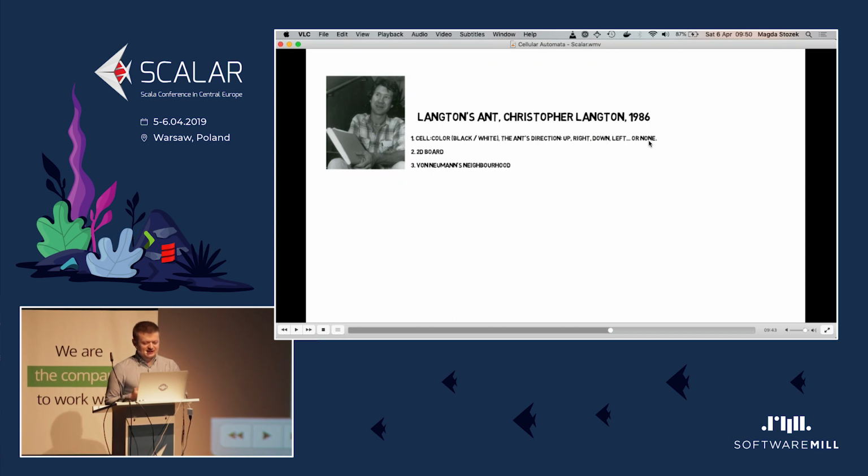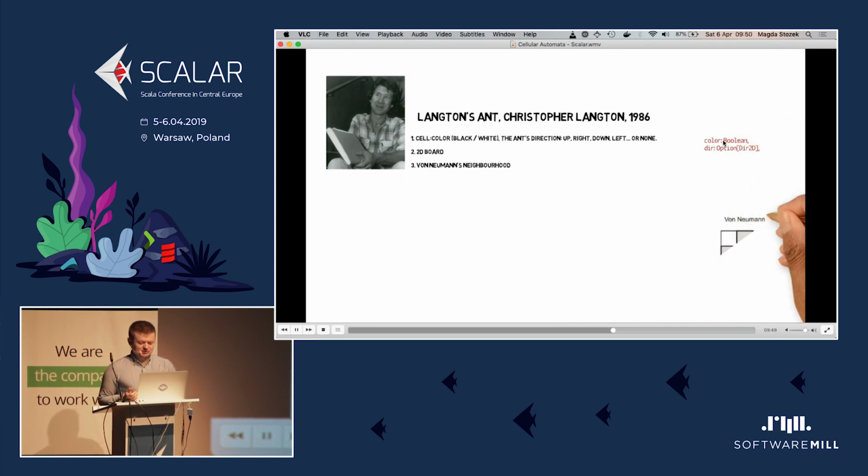So if the ant is not on the field, then the direction will be none. This will be an option of the direction. If the ant is on a field, we are interested only if its direction is up, right, down, or left. We again have a two-dimensional board, but this time we use the von Neumann's neighborhood. That means that we're interested only in the neighbors up, down, left, and right.